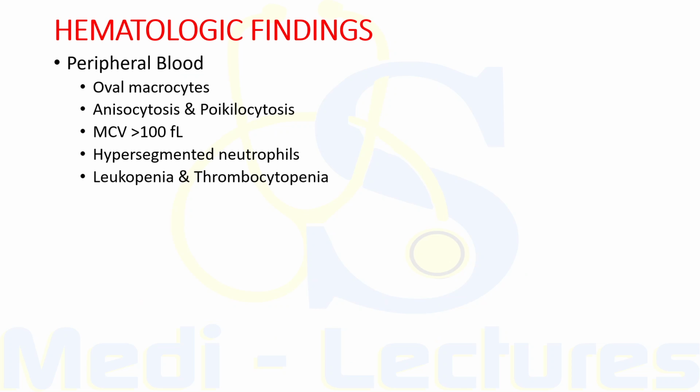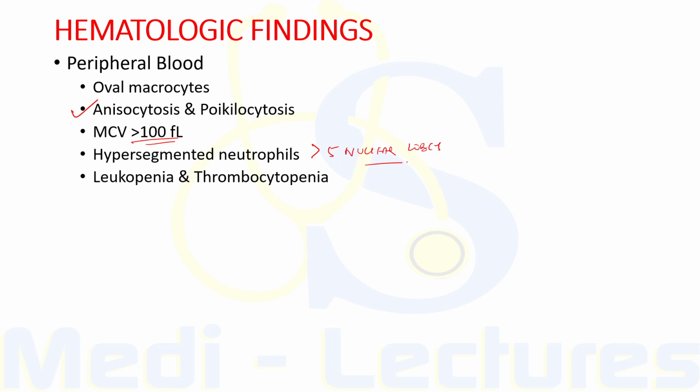Coming on to the hematologic findings, on peripheral blood smear, oval macrocytes, usually with considerable anisocytosis and poikilocytosis, are the main features of megaloblastic anemia. Mean corpuscular volume is usually more than 100 femtoliter unless a cause of microcytosis like iron deficiency is present. There are some hypersegmented neutrophils with more than 5 nuclear lobes. These are characteristic of megaloblastic anemia.